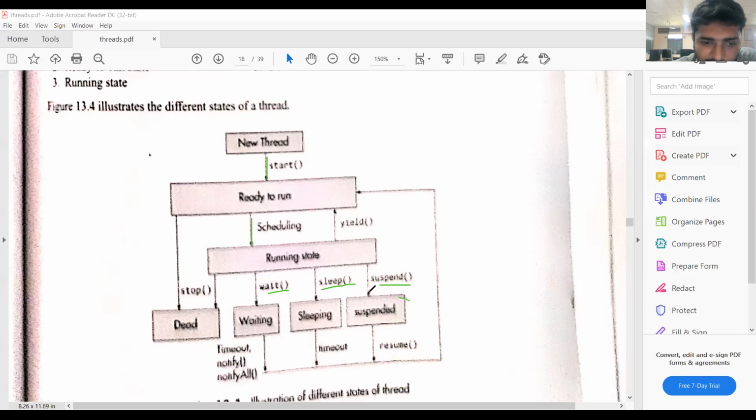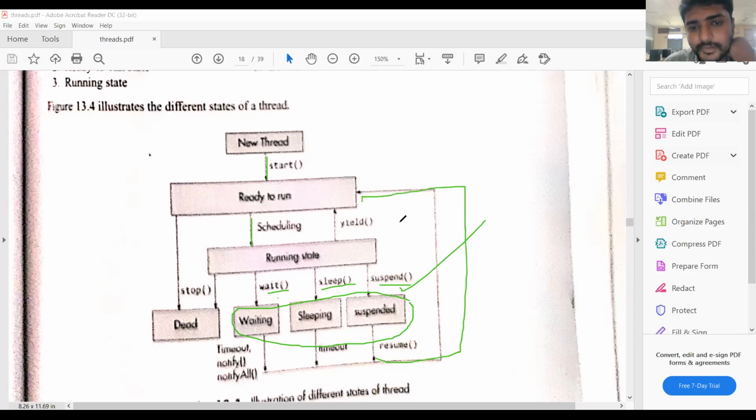The thread will wait for some milliseconds. After expiry of that time, the thread will go to the runnable state, that means ready state. Then the thread starts execution.